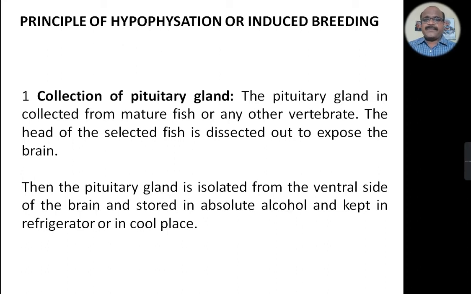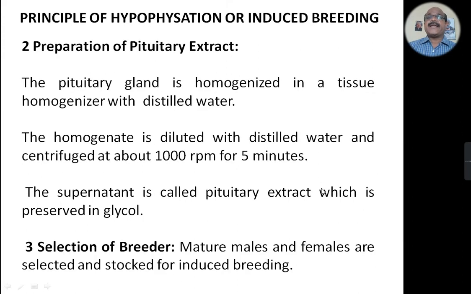The head of the selected fish is dissected out to expose the brain. Then the pituitary gland is isolated from the ventral side of the brain and stored in absolute alcohol and kept in a refrigerator or in a cool place for extraction. This is the collection of pituitary gland.